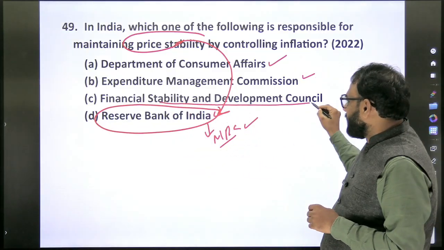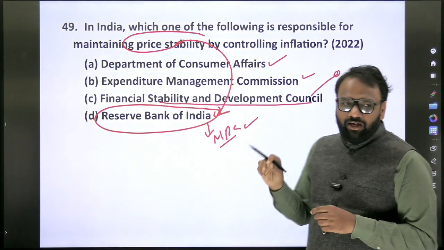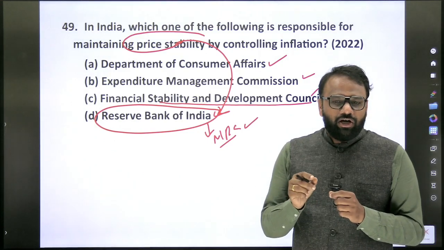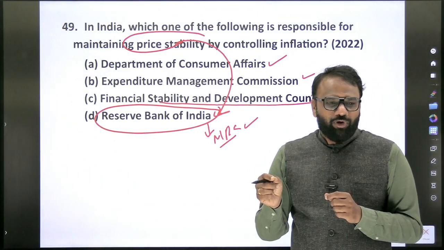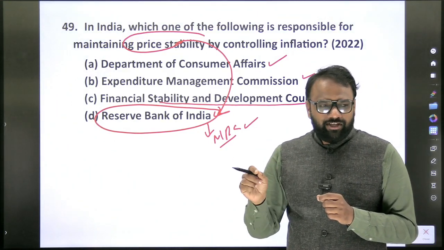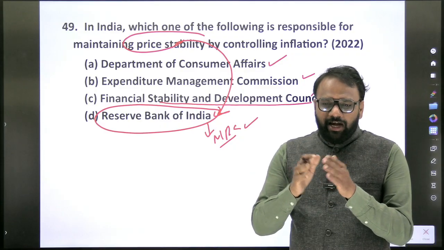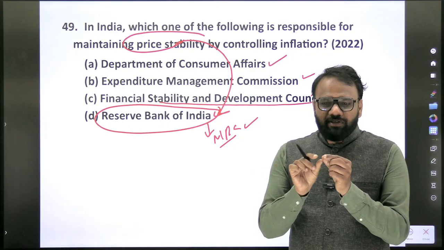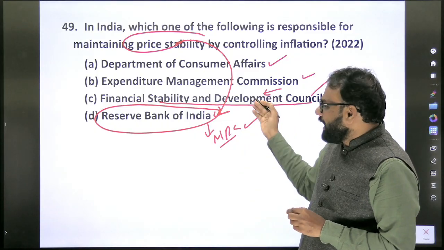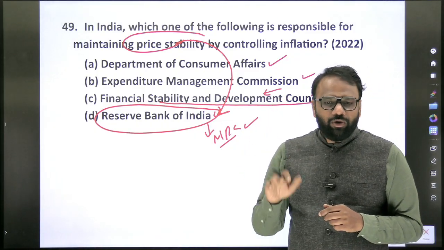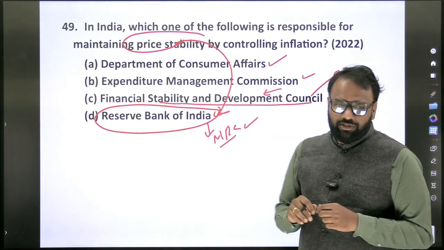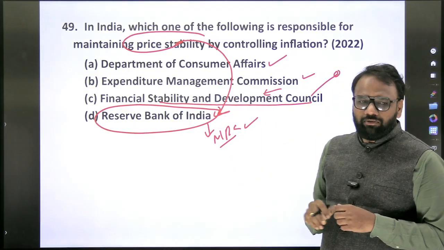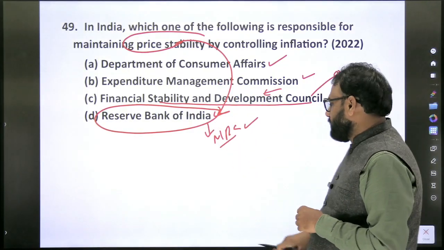Financial Stability and Development Council. So an important entity. What will you do? What is Financial Stability and Development Council? Whether it is a statutory body or non-statutory body. If it is statutory, under which ministry? If there is any head, whether he is called chairman or president. So all these various entities, you will just add some information and you will revise. So what is the goal of Financial Stability and Development Council? These are the various aspects that you will prepare based on this question paper, based on this question itself.